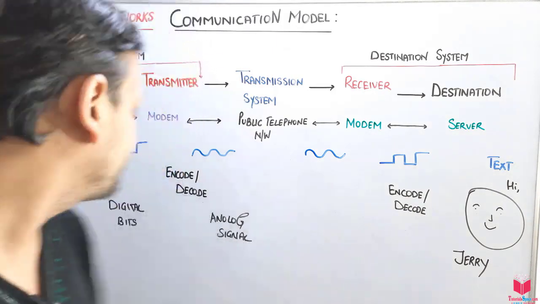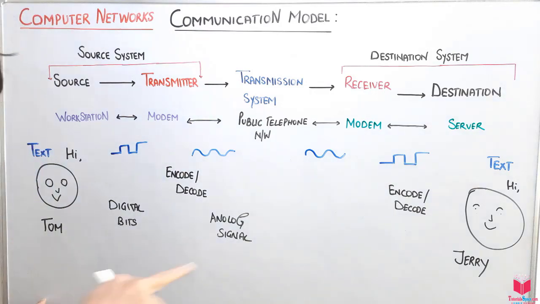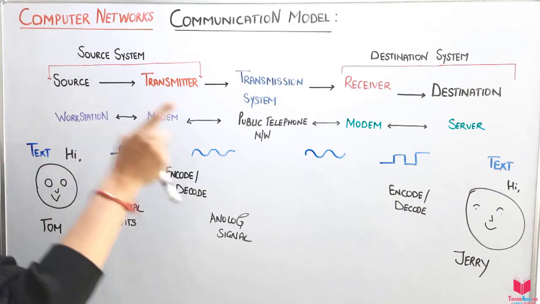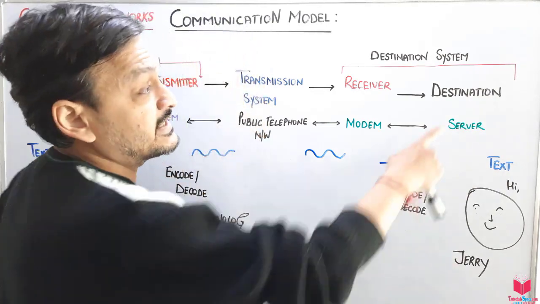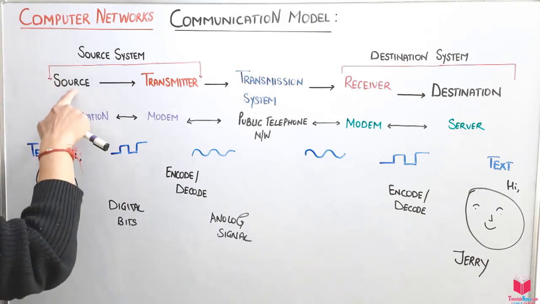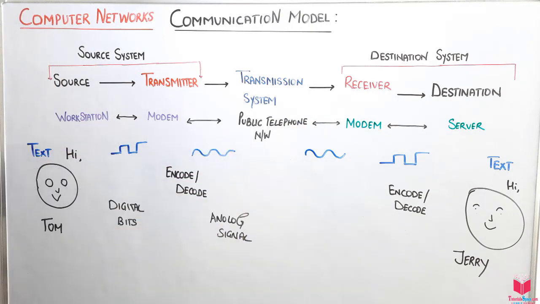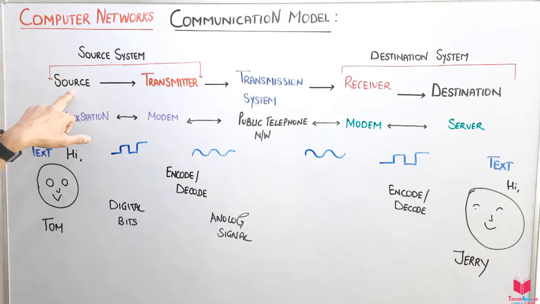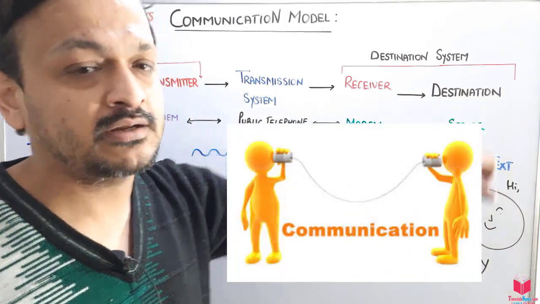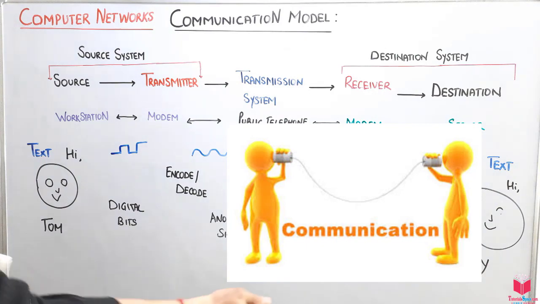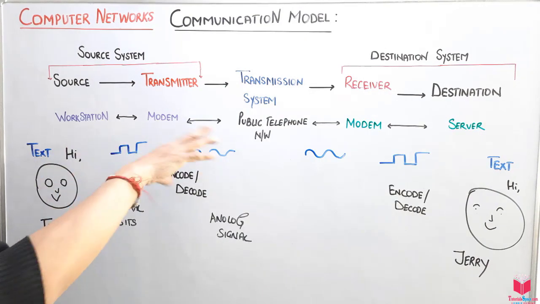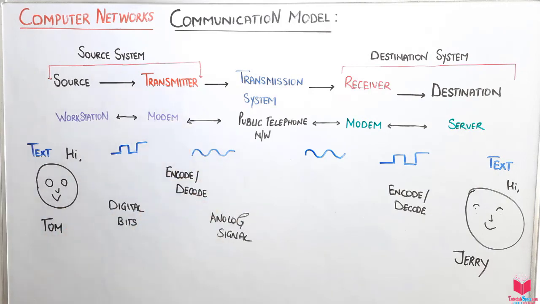Okay guys, this is Jerry. They basically want to communicate. So here the source is Tom and Jerry is the destination, where the data is transferred from Tom to Jerry, or we can say from source to destination. The source may be called a sender, and the destination a receiver, so don't get confused. In many examples it can be a computer or workstation. I'm taking the main example here side by side.